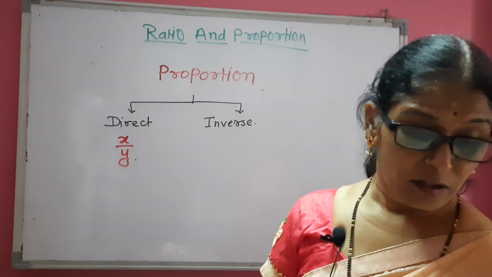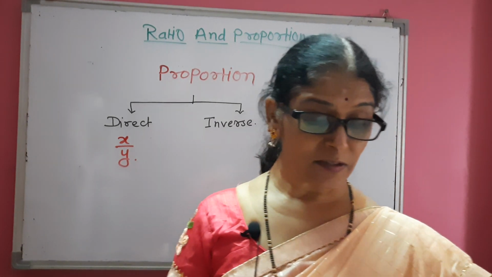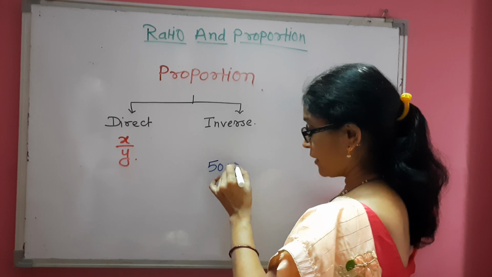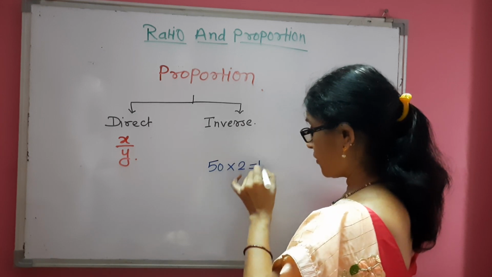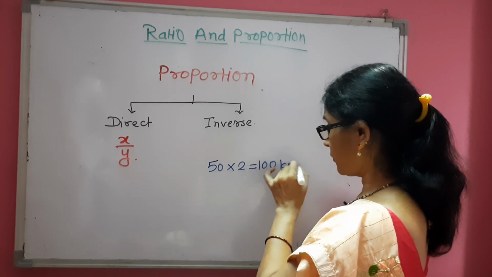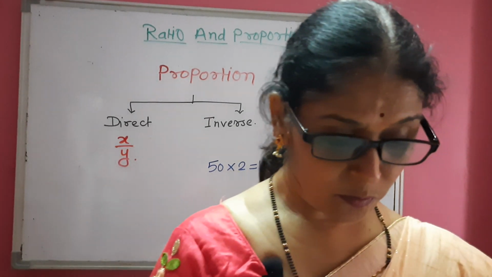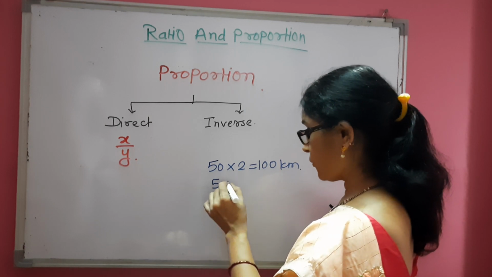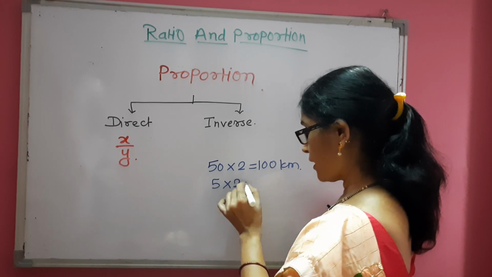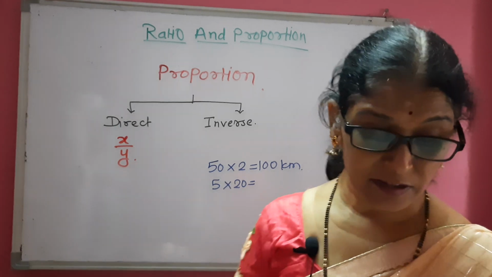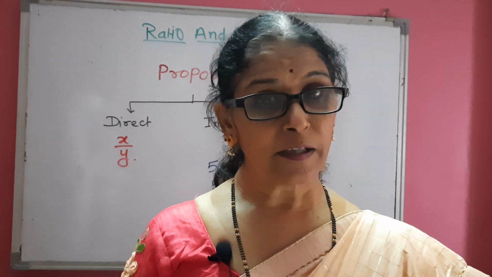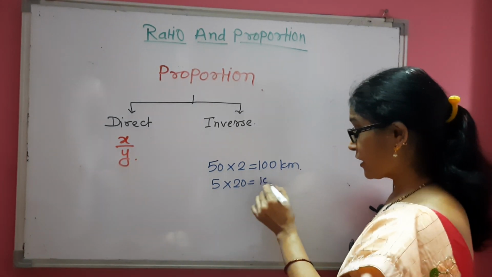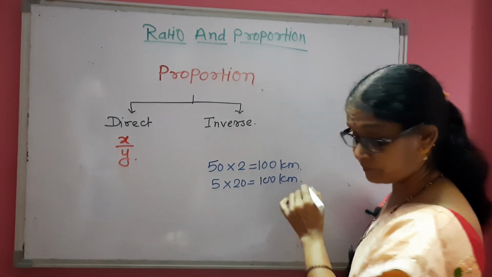So the car covers 50 km per hour, and in 2 hours it will cover 100 km. Now the speed of bullock cart is 5 km per hour, and it will take 20 hours to reach its destination. So again it will cover 100 km.